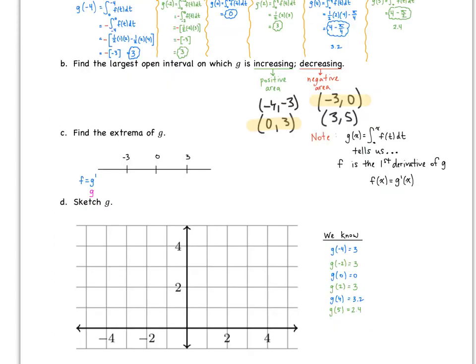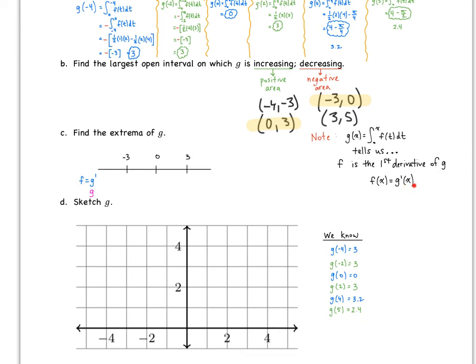Next, we want to find the extrema of G. So we have to make note of this. We're given that G of x is equal to the integral from 0 to x of f of t dt. So what does that tell us? It tells us that f is the first derivative of G, right? Because typically when you take the integral, this is the derivative portion, okay? So we can say f is equal to G prime.